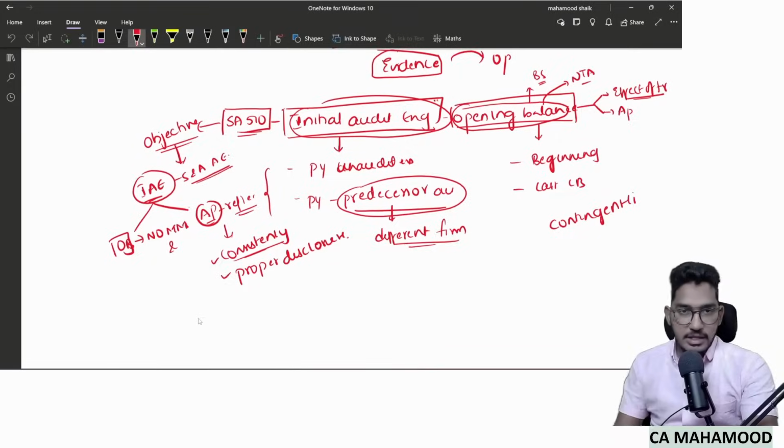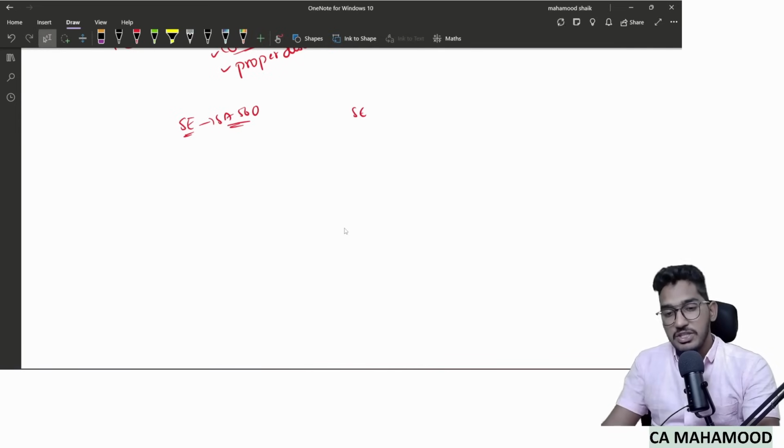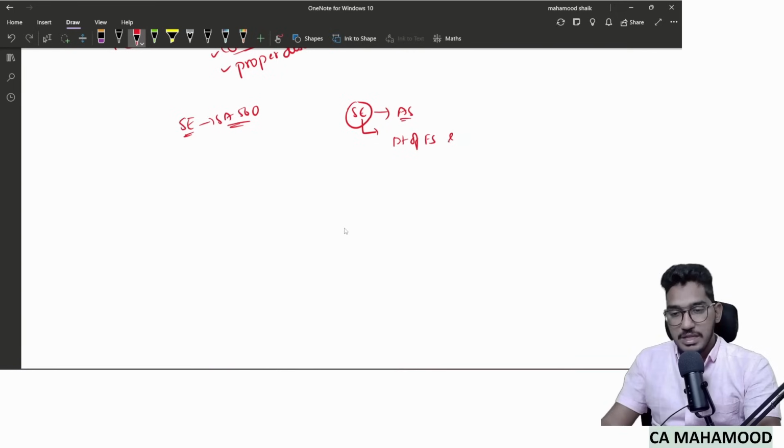So first we should understand the definition of subsequent events. How has the term subsequent events been defined in SA 560? See, we all know the definition of subsequent events as per accounting standards. So how is the term defined under accounting standards? They say that those events which happen between the date of financial statements and the date of approval of financial statements will be called subsequent events.